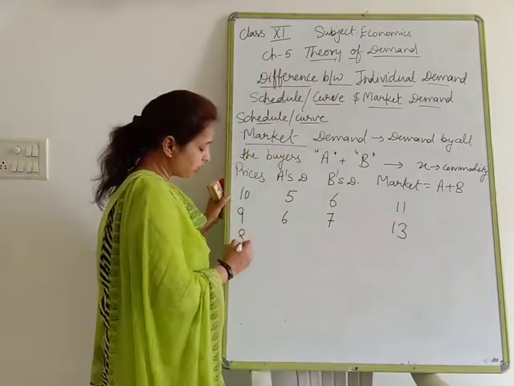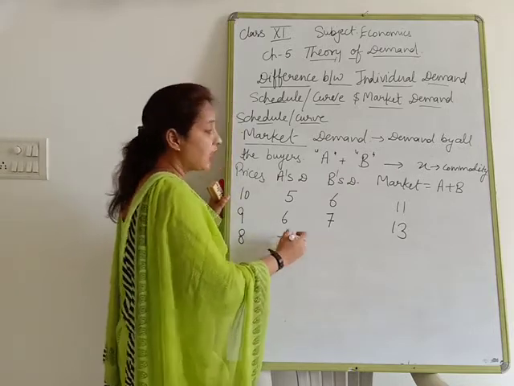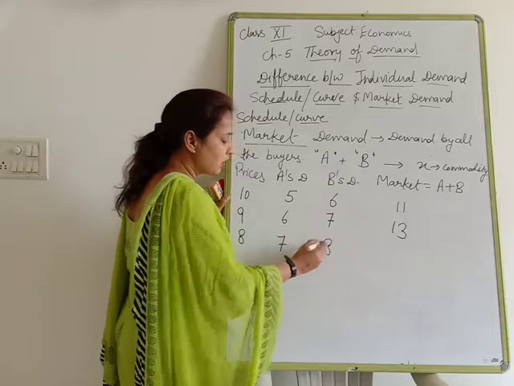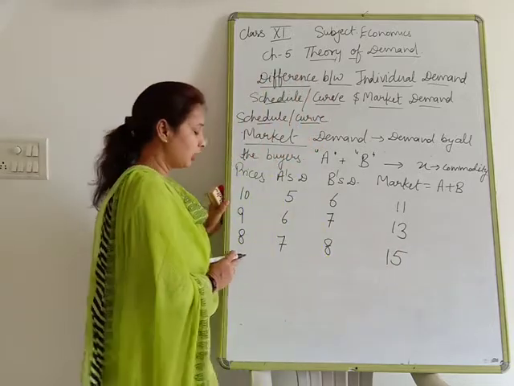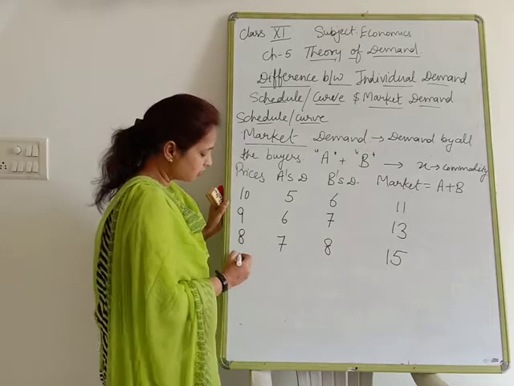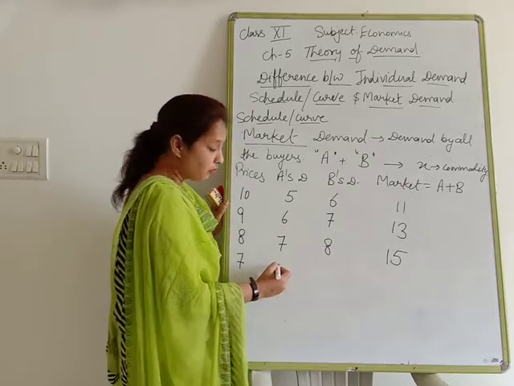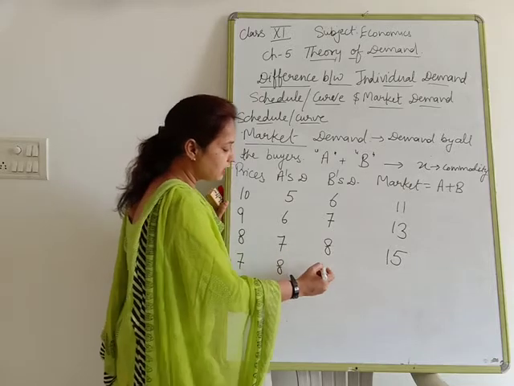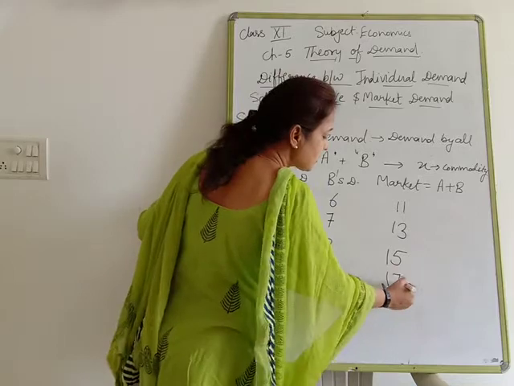If the price of the commodity is 8, A is going to demand 7 units and B is going to demand 8 units. How much will be the market demand? That will be 15. Clear? If the price of the commodity is 7, then A is going to demand 8 units and B is going to demand 9 units. So the market demand will be 17.